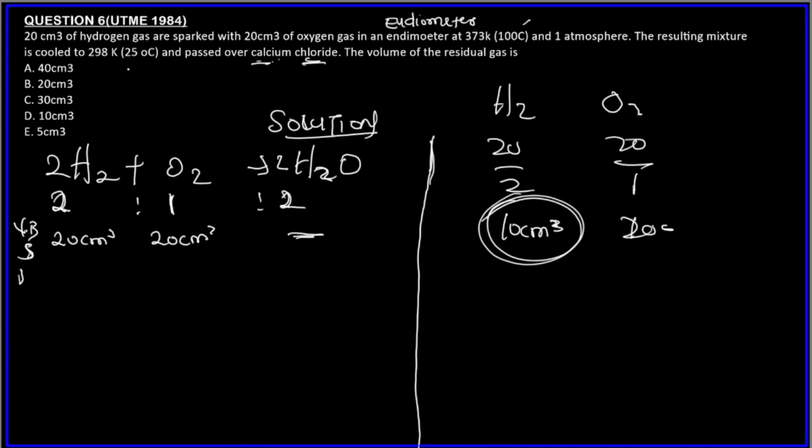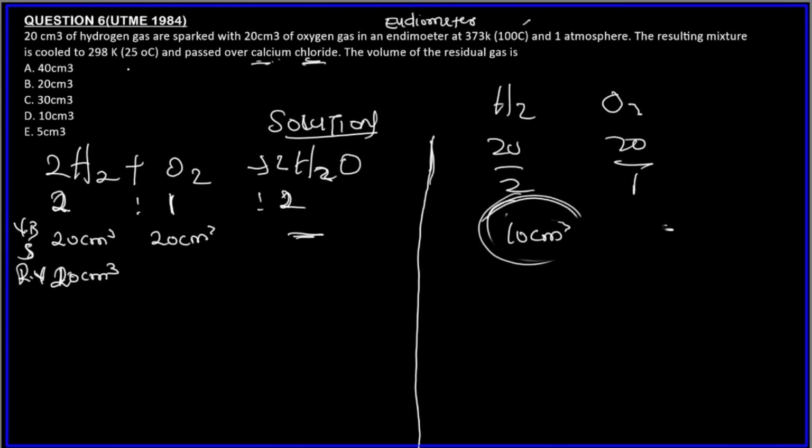So the reacting volume of hydrogen gas will be 20 centimeter cube, because it's the limiting reagent. This 10 centimeter cube does not matter. We just use this to look for the limiting reagent. So we know that hydrogen gas is the limiting reagent. That means all the volume of hydrogen gas will be used up. So the reacting volume of hydrogen gas is 20 centimeter cube. We don't know the reacting volume of oxygen gas because it's the one in excess.